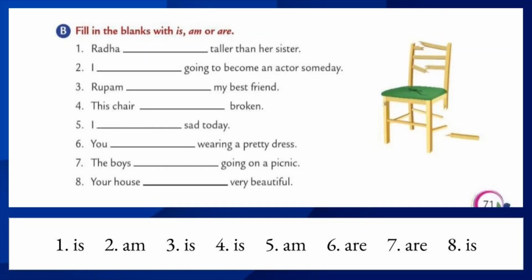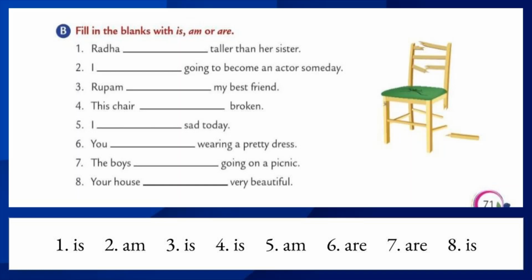Students, we have completed the first exercise. Now we are going to start the second exercise. That is, fill in the blanks with is, am or are. We should use is, am or are in the following sentences. Let's do the first one. Radha dash taller than her sister. So what is the subject? Radha. Radha is a singular person. It means what we have to use? Is. You're right. Radha is taller than her sister.